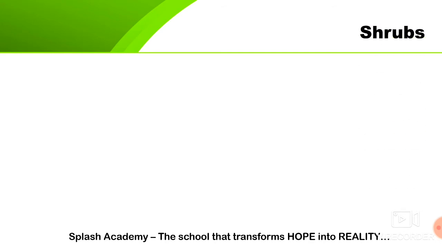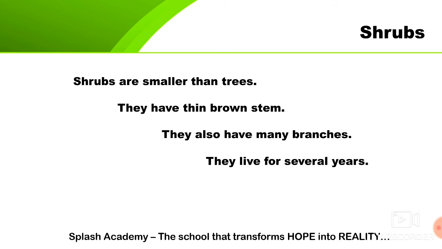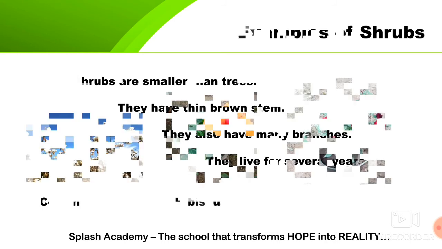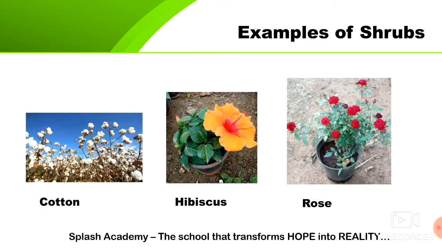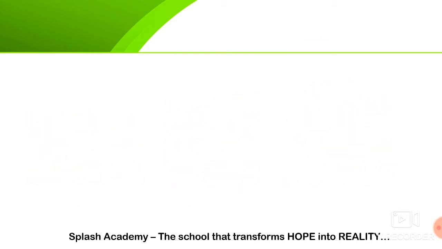Next, shrubs. Shrubs are smaller than trees. They have hard and thin stems. They have many branches and they live for several years. These are termed as shrubs. Cotton, hibiscus, rose. Easily you can pluck a flower, but can you easily get a mango from a tree? No. So where you can reach easily, but the stems are not as thick as a tree, but not as thin as climbers and creepers, those are termed as shrubs.